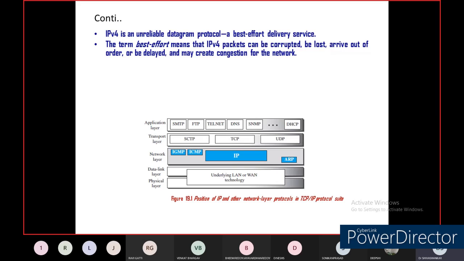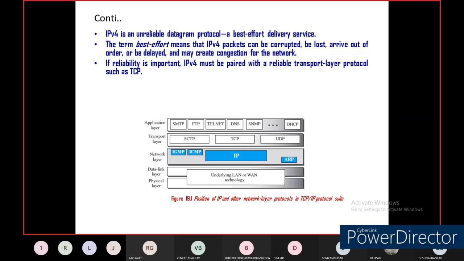That's why IPv4 is called the best effort protocol in the network layer. If reliability is important, IPv4 must be paired with a reliable transport layer protocol such as TCP.